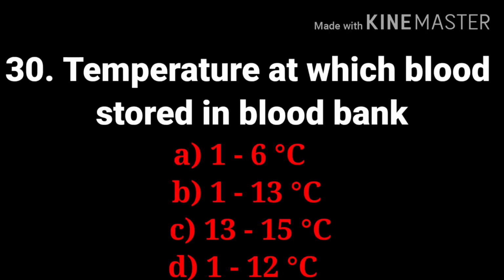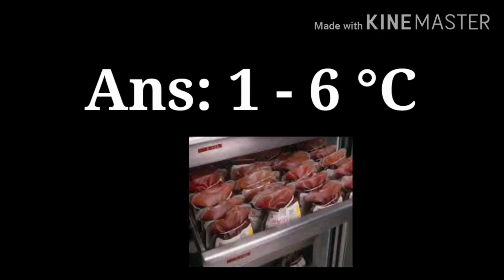Next question, temperature at which blood is stored in blood bank. Options are 1 to 6 degrees Celsius, 1 to 13 degrees Celsius, 13 to 12 degrees Celsius, 1 to 12 degrees Celsius. And the answer is 1 to 6 degrees Celsius.